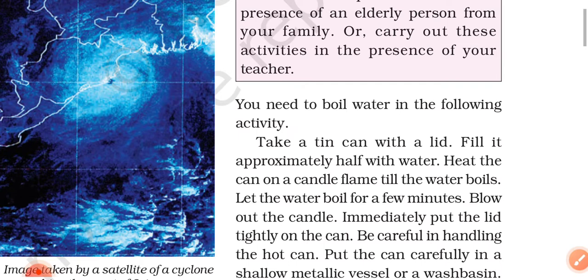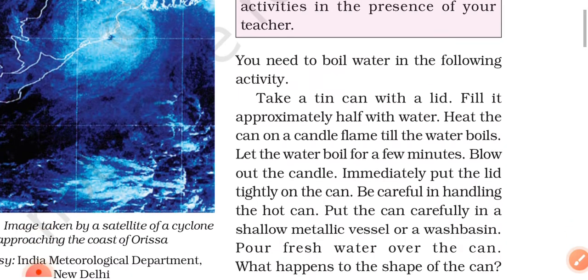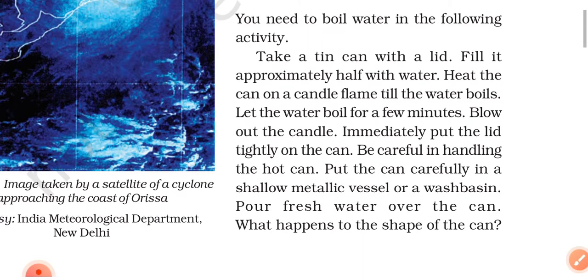Take a tin can with a lid, fill it approximately half with water, heat the can on a candle flame till the water boils. Let the water boil for a few minutes, but blow out the candle immediately. Put the lid tightly on the can. Be careful in handling the hot can. Put the can carefully in a shallow metallic vessel or a wash basin. Pour fresh water over the can. What happened to the shape of the can?